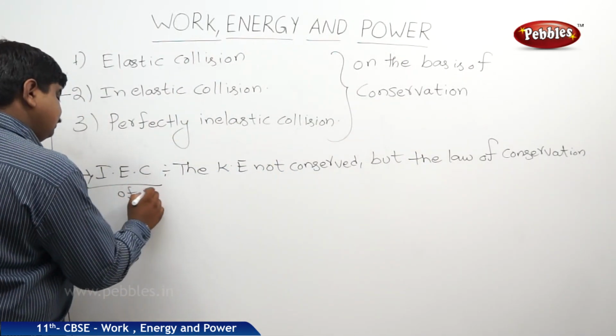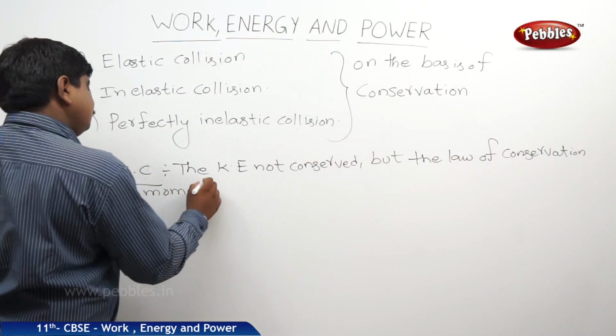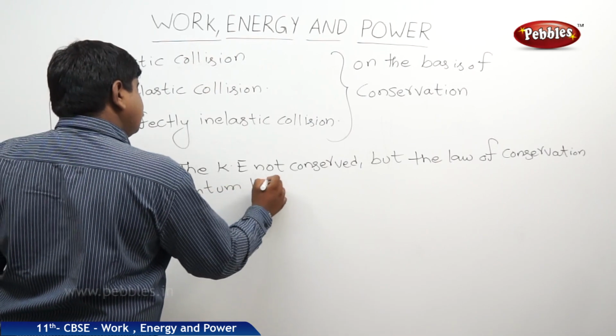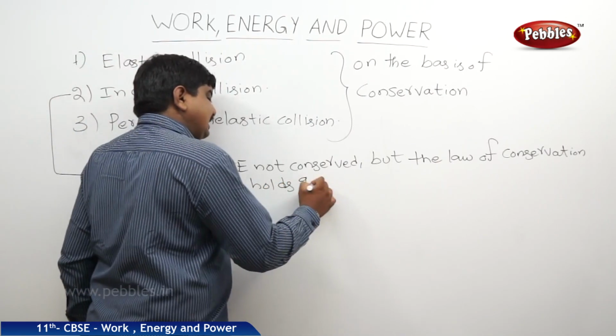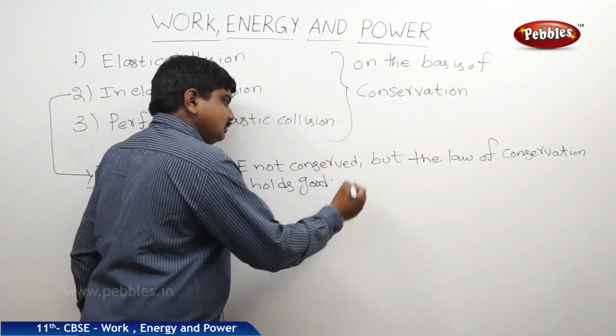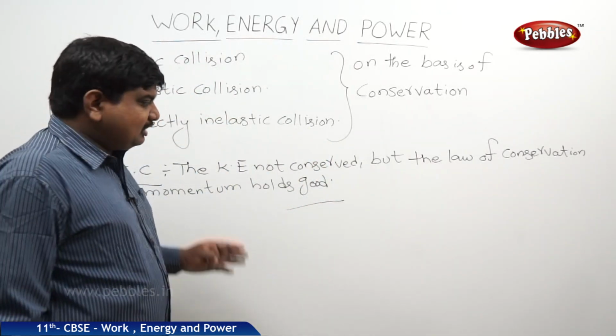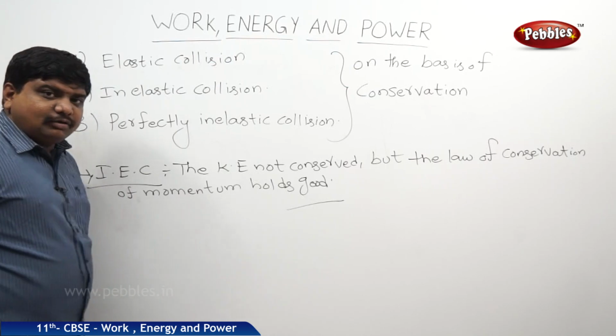Of momentum holds good, means we can expect this law of conservation of momentum is valid in this type of collision.